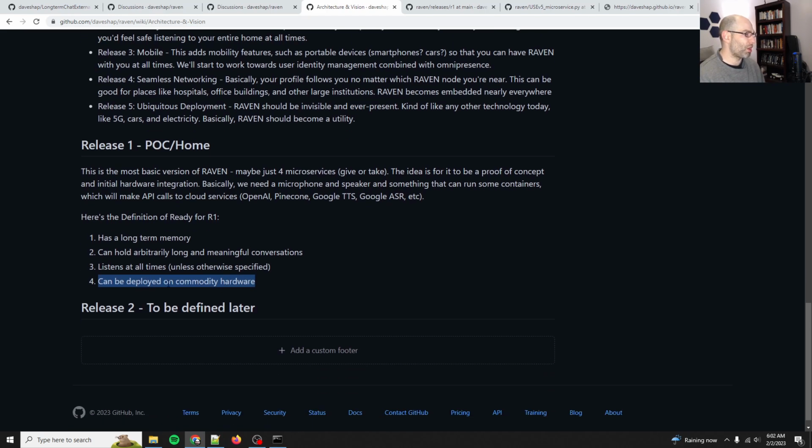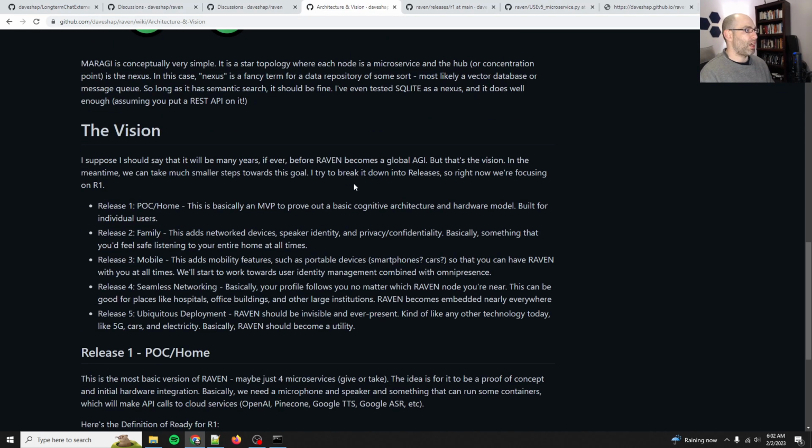Anyways, that's what I mean by can be deployed on commodity hardware. Like you can buy a $20 USB conference speaker, and then a $20 Raspberry Pi and run Raven for $40. That's the goal. And then there's going to be a little bit more expense due to text-to-speech and ASR, so all the cloud services that you need. We'll figure that out as we go.